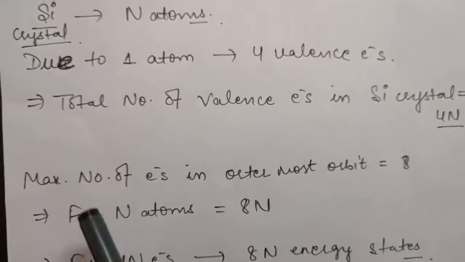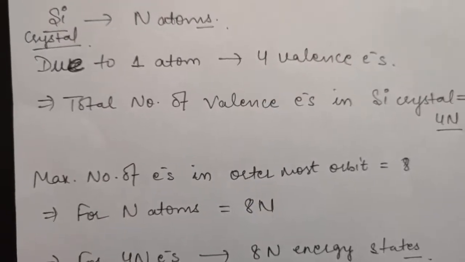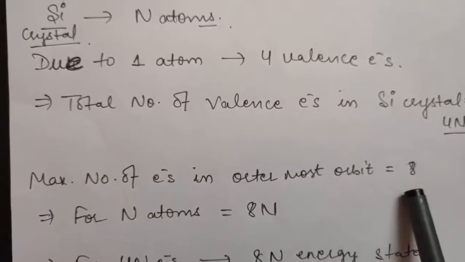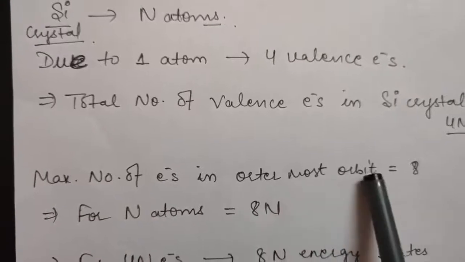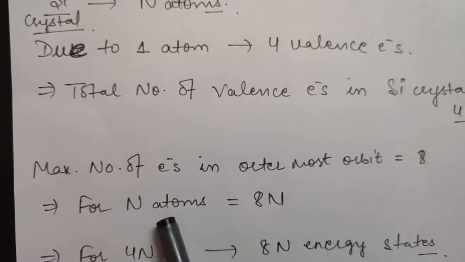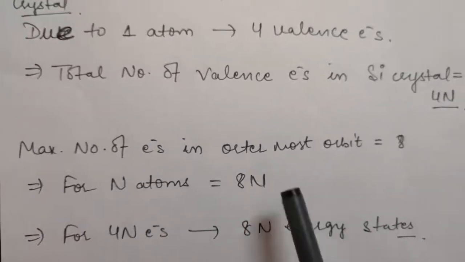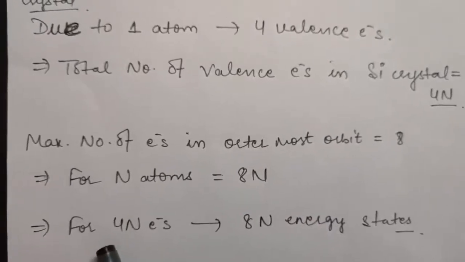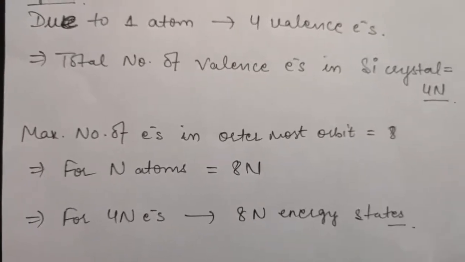Now the maximum number of electrons possible in the outermost orbit of silicon is 8. This is for a single atom. For a single atom, the maximum number of possible electrons is 8, so for n atoms that will become 8n. What does this mean? This means that overall in a silicon crystal, for 4n electrons, a total of 8n energy states are possible.